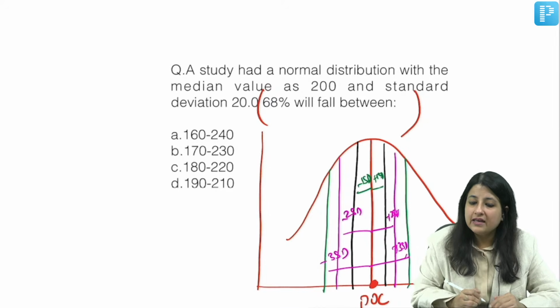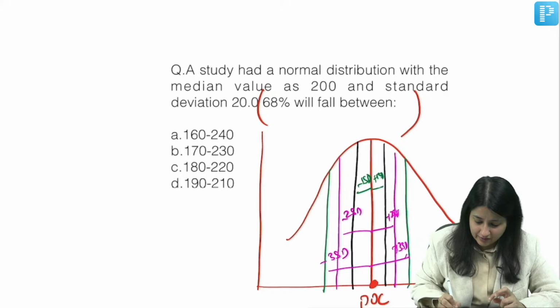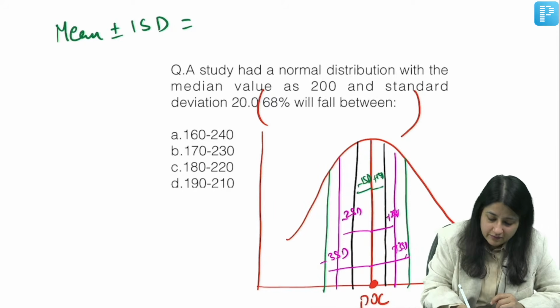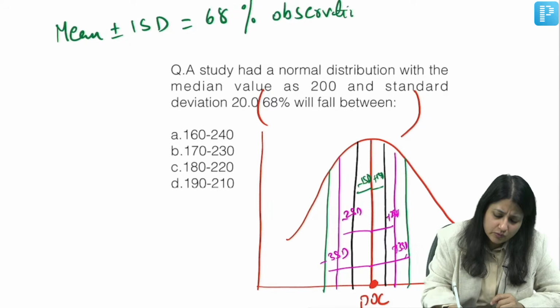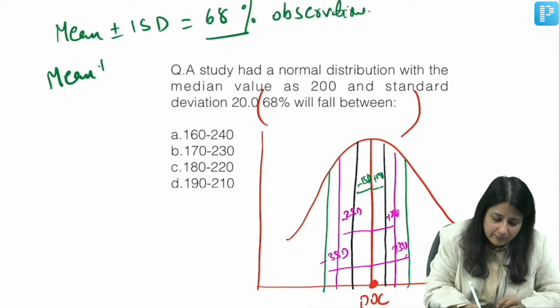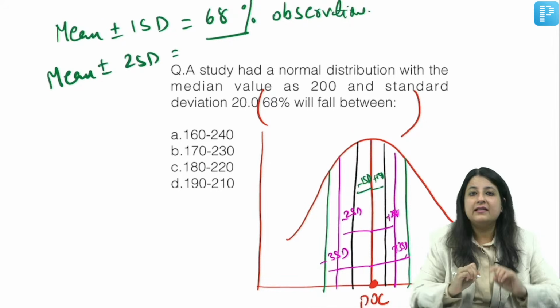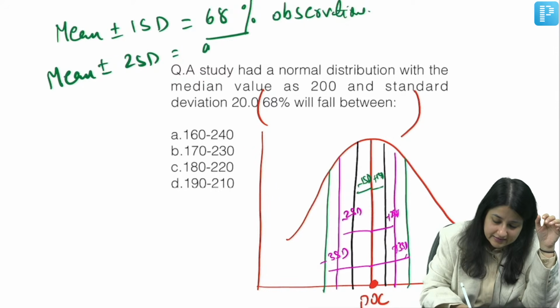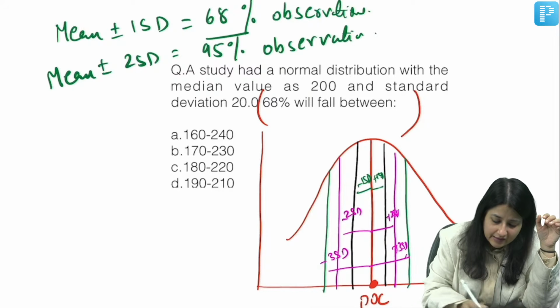Clear, everyone? So what is the equation that you have to revise over here with me? Batao, who remembers it? Mean plus minus 1 standard deviation covers what percent of observations, guys? 68%. You need not remember the decimal points, so you can just know that it covers 68% of observations. Okay, within mean plus minus 2 standard deviations, कितना percentage of data आता है, कितना value of observations आता है, everybody? So that is 95% observations. Okay, 95% observations.